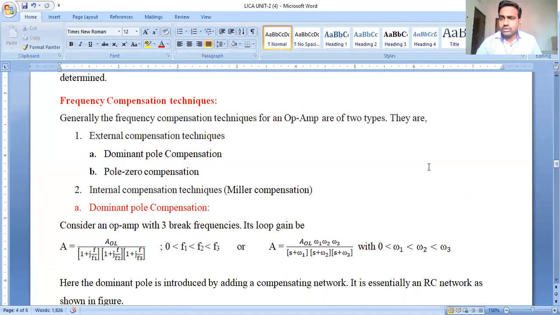Good morning to everyone. In the previous class we started frequency compensation techniques. We discussed various frequency compensation techniques, including the external ones, that is the dominant pole compensation technique and the pole-zero compensation technique. We are about to start the internal compensation technique. So what is the main purpose, or the main objective, of frequency compensation?